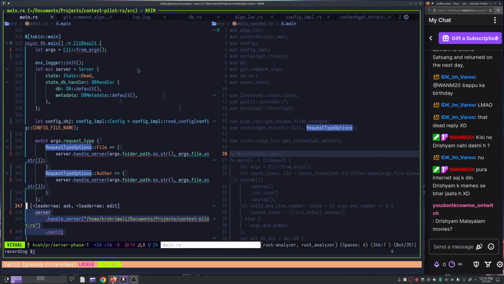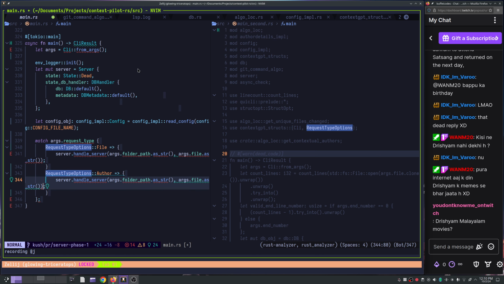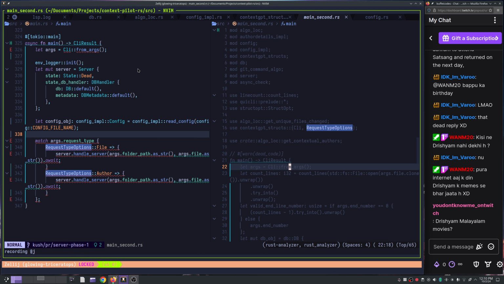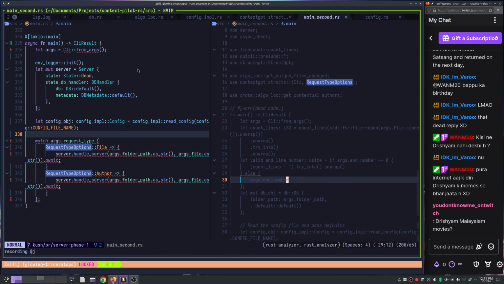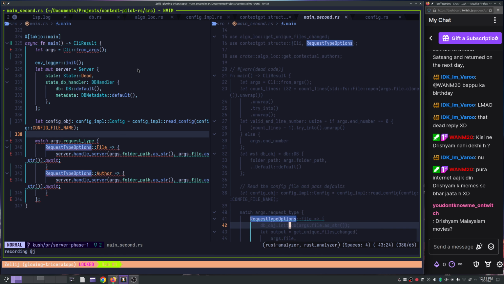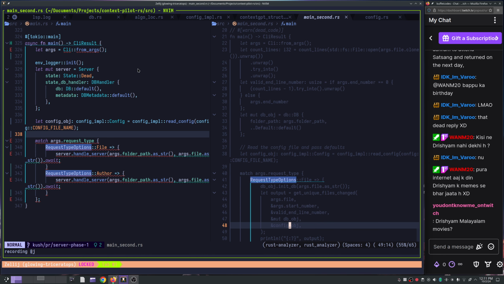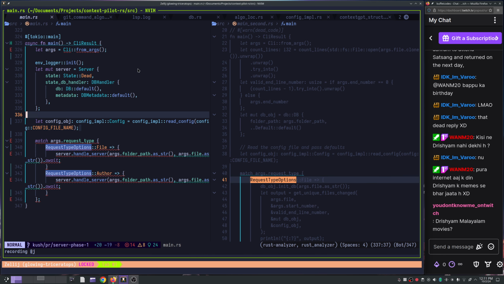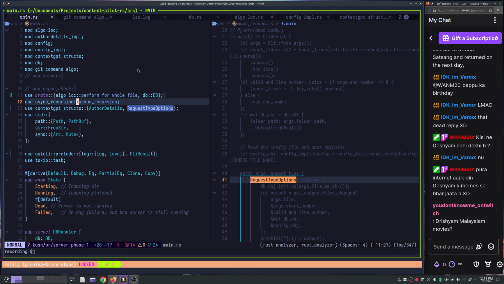Once this is done, I would like to call here only .await, right? And now I need to fix this, right? So what's happening with CLI from args? Okay, match args.request_type? Oh, I have not imported CLI here, sorry. Now it should be all good.